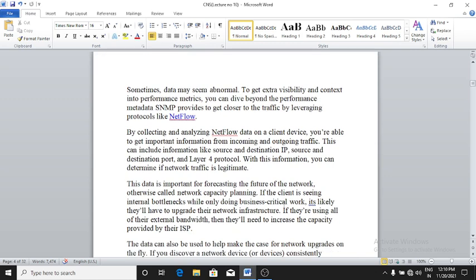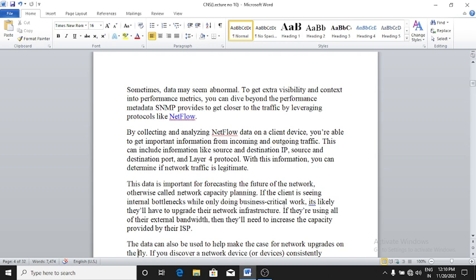Okay, this data is important for forecasting the future of the network, otherwise called network capacity planning. If the client is seeing internal bottlenecks while only doing business critical work, it's likely they will have to upgrade their network infrastructure.